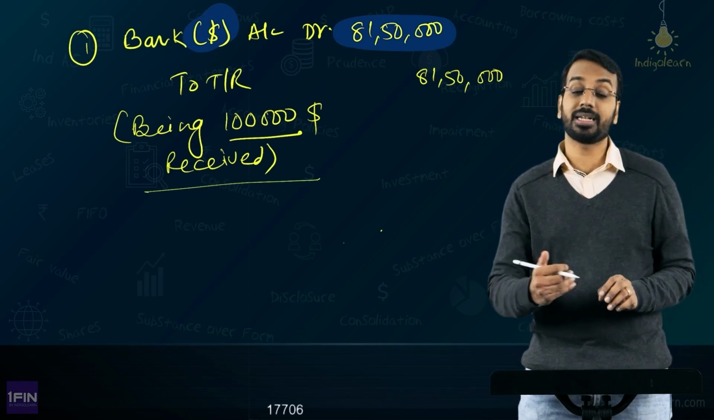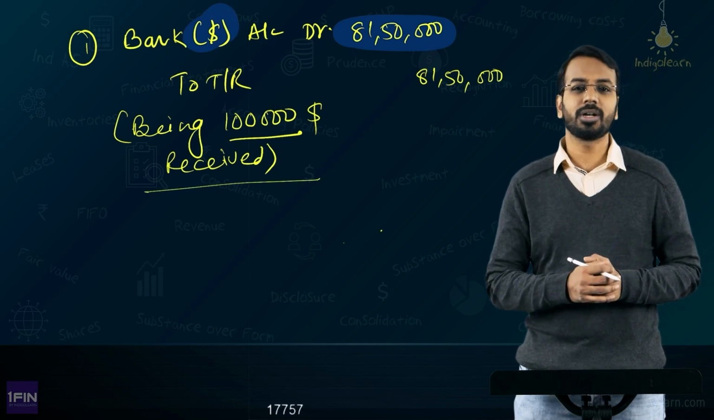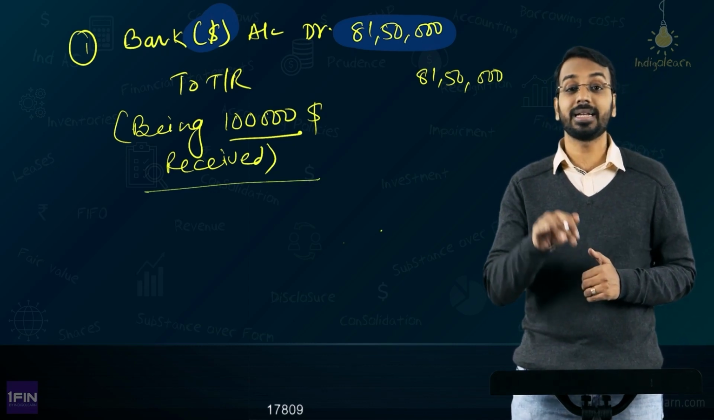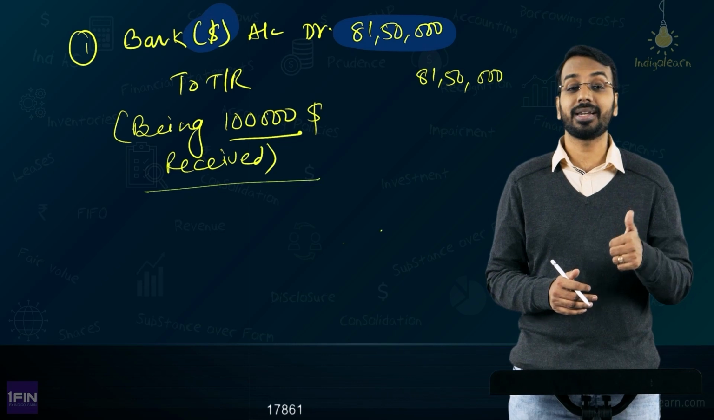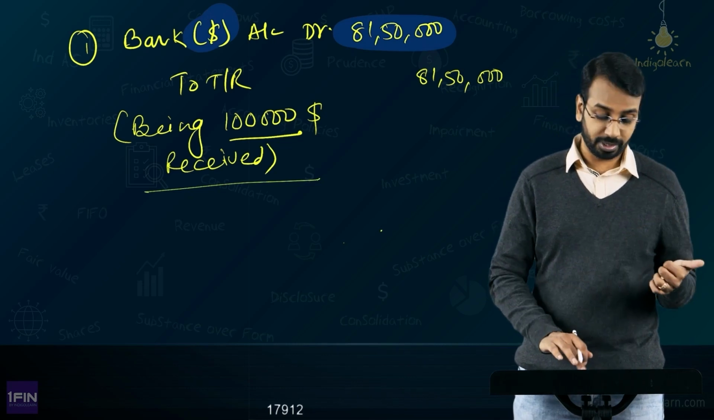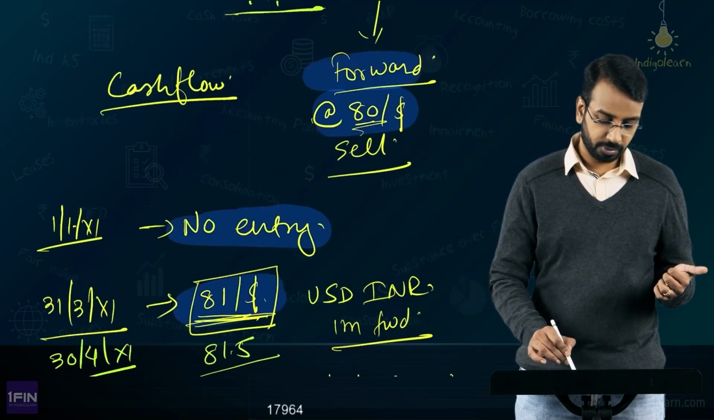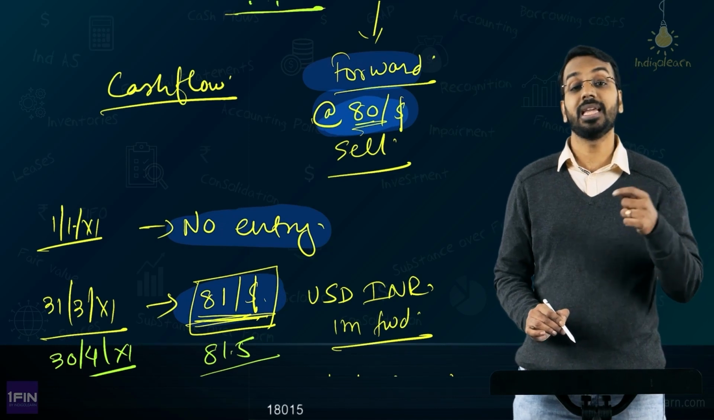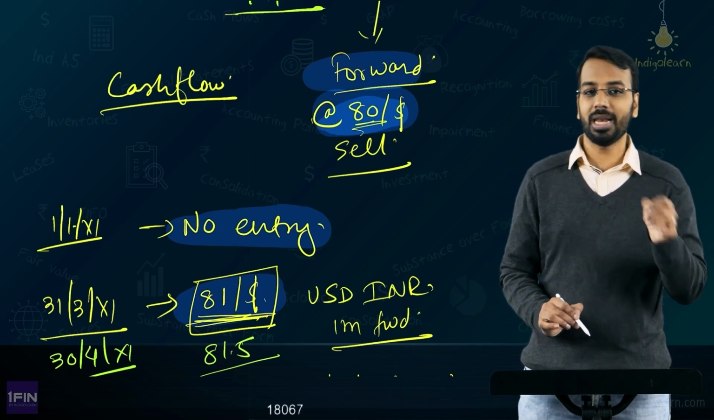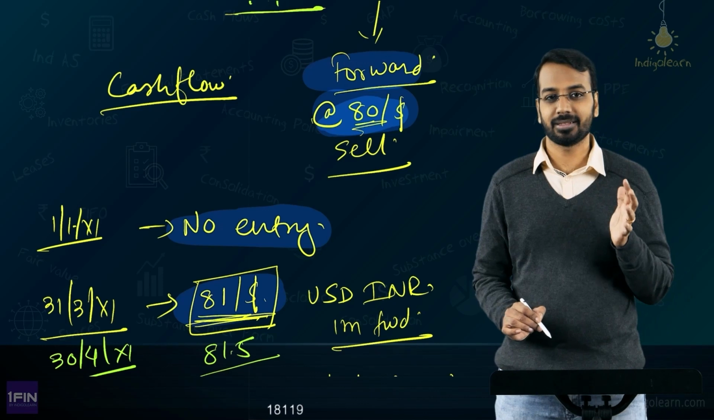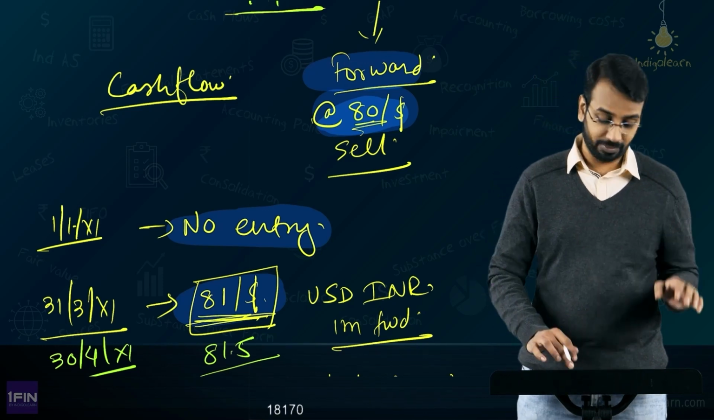When I transfer those $100,000, what is the amount the bank will give me? Will the bank take the current spot rate, or will the bank take the agreed forward rate? Agreed forward rate was how much? 80, right? Agreed forward rate is 80. So the bank will give me 80 per dollar. So if I give $1 lakh, the bank will say take this 80 lakhs. Whatever is the spot price is irrelevant.